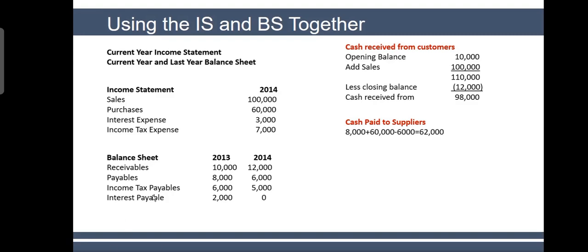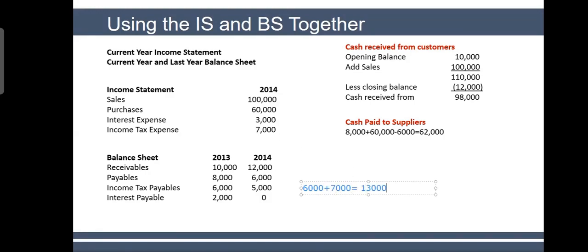No, income tax, I'm saying income tax. Not interest, I'm sorry. I'm asking for income tax expense. Fine. Your opening liability was 6,000. This is what you should have paid. So 6,000 was your tax liability, plus this year tax expense is 7,000. So 7,000 comes further on your head.